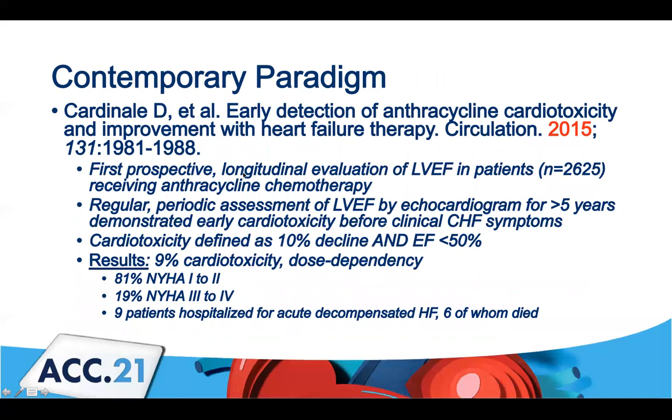But then in 2015, there was this first prospective longitudinal evaluation of EF in patients getting anthracyclines. It was about 2,600 patients. They were getting regular assessments by echocardiogram for greater than 5 years. And they defined cardiotoxicity as a 10% decline and an EF less than 50%. So there were about 9% of patients that met this criteria. There was dose dependency, and the good thing was they were detecting with minimal symptoms. So they were getting detection pretty early. 81% had only NYHA 1 to 2, but there were a few patients, 9 in particular, that were hospitalized, and 6 of those patients died.